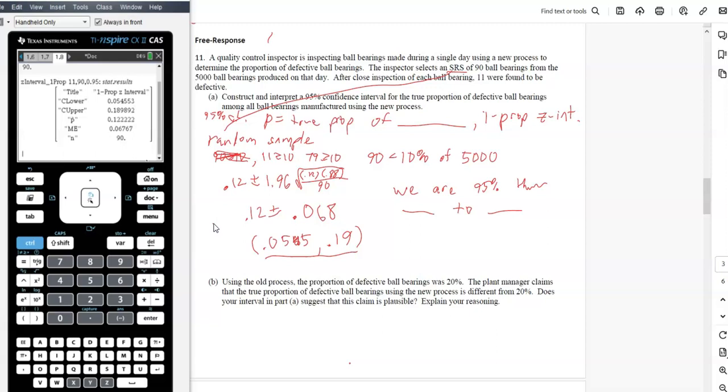It's different, that it is different. So we agree that it is different from 20%. In fact, we think it's lower. So that's good, actually. So this new process is working, is basically what we're saying. We have evidence to say that it is. Great.